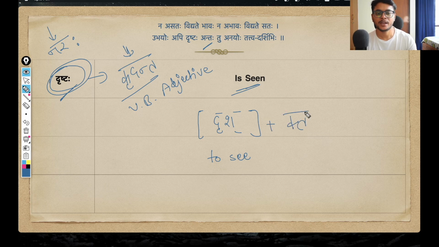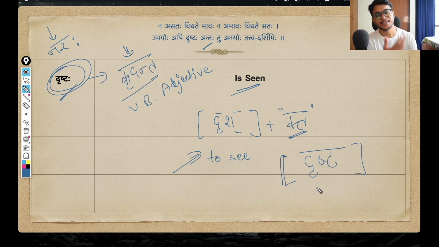And here we are modifying it using ta pratyay, the ta suffix, because again I want to give the meaning that something is seen, something has been seen, that the action has already been done in the past. So drish, when modified using the ta suffix, gives us drishtaha. Actually, we get the pratipadika drishta, which defines anything that is seen, that has been seen. And since this verb-based adjective is being used with the noun, the pratipadika antaha, which is masculine gender, it also assumes the same first case, prathama vibhakti, masculine gender form. So drishtaha is what we see in the shloka.